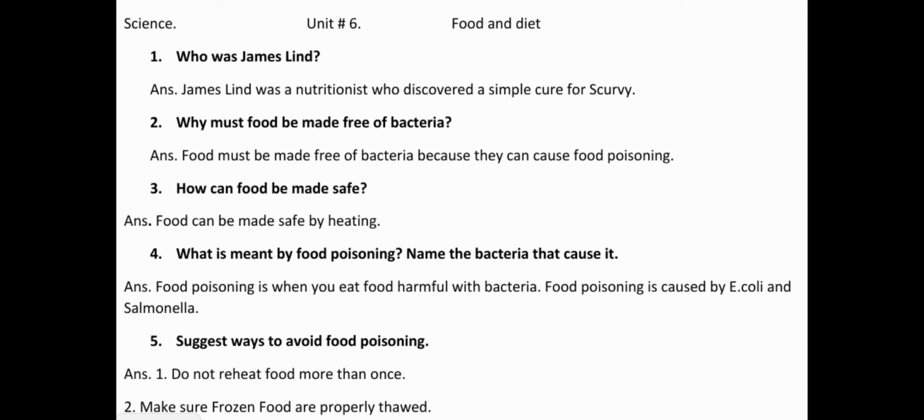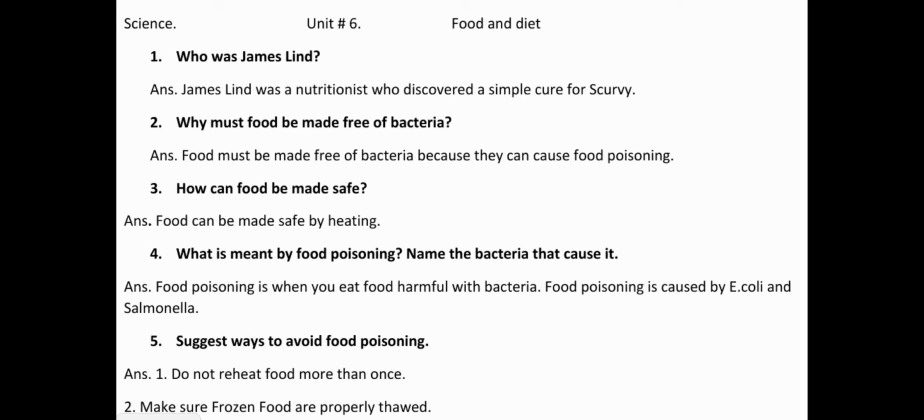This is your science lesson. As you know, we have completed unit number 6 that was about food and diet. In today's lesson, we'll revise all the questions that we have done in this unit. Let's start with question number 1.